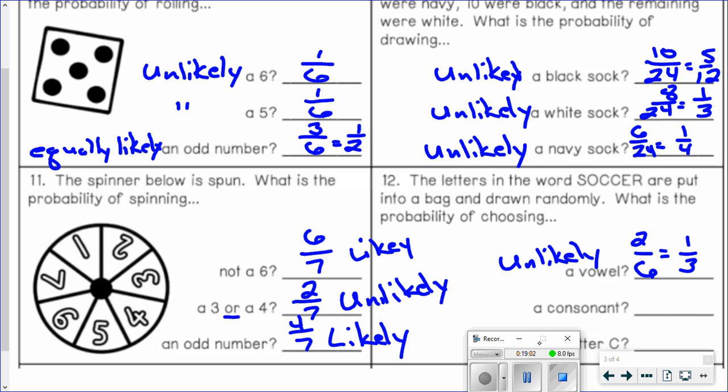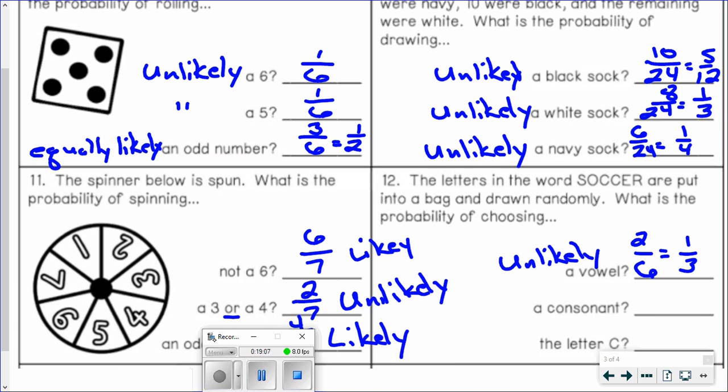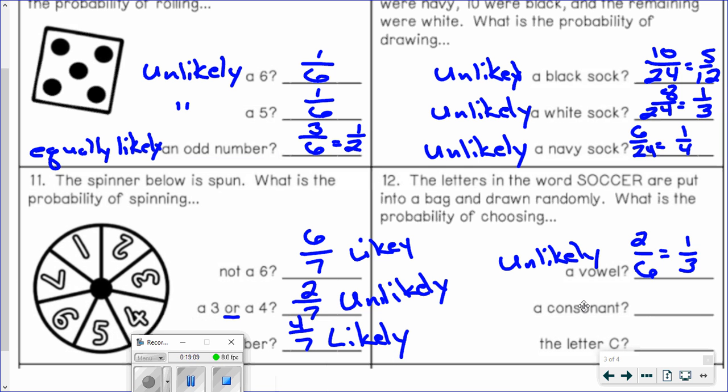All right, what about consonants? Everything that's not a vowel is a consonant. So really, this question would be the same as if it said, what's the probability of not a vowel? Because everything that's not a vowel is a consonant. So if there's 2 vowels, that means the rest of them are consonants. And so that would be 4 out of 6.